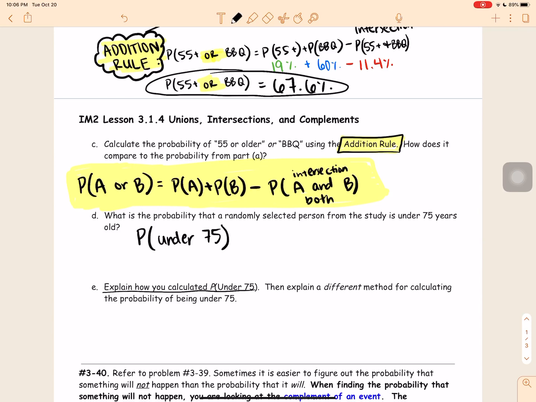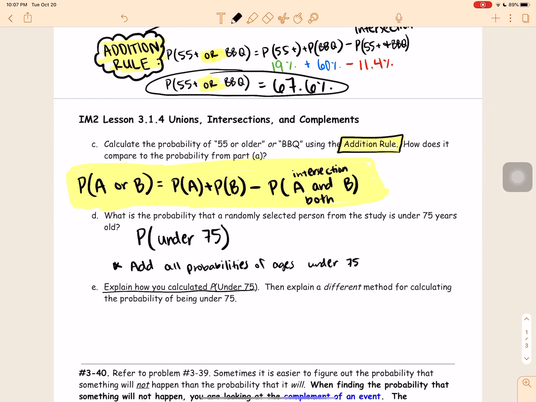Well, I'm going to go ahead and do that as I do this problem. One way is to add all probabilities of ages, because you're not going to add the actual ages, right?